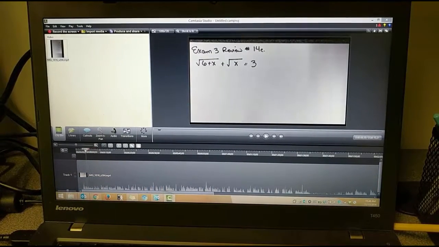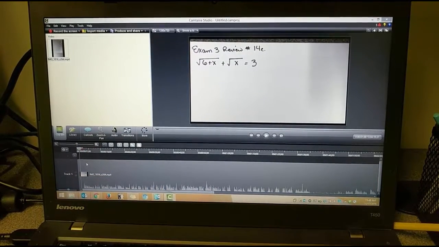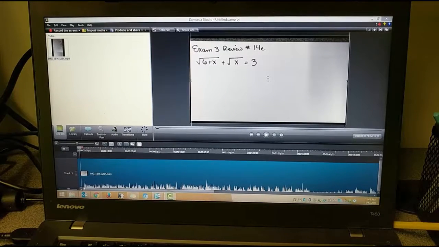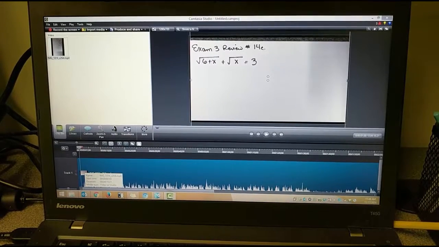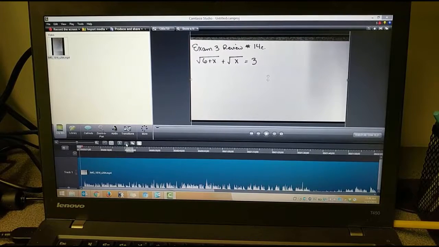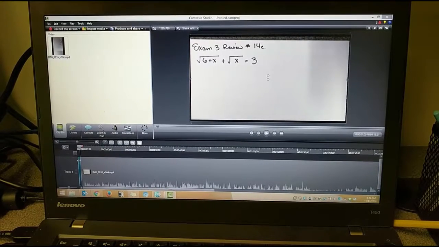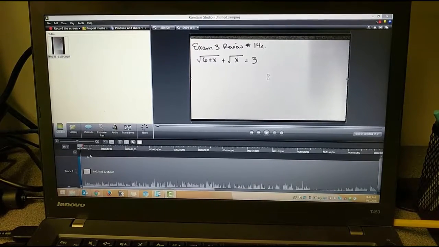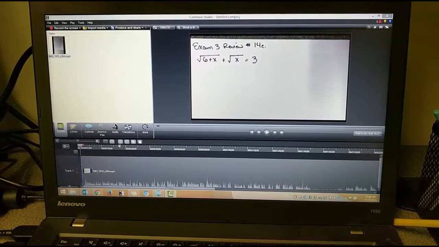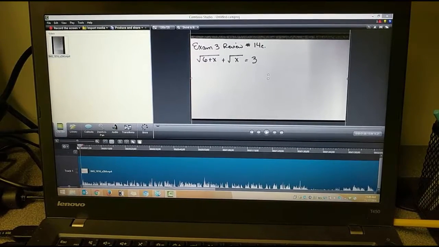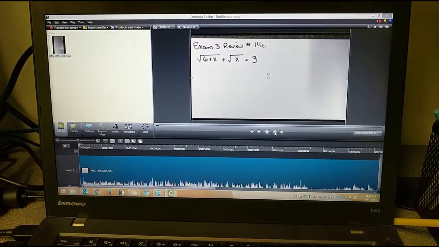Now I noticed that there was a little bit of empty space before I started talking. See this empty space right here on the video? There's no voice bar. So I'm going to go ahead and split, highlight that first piece right there, and either hit the delete key on your keyboard or you can cut that piece out. I'm going to slide my video over there and I'm going to play again to see how that sounds.